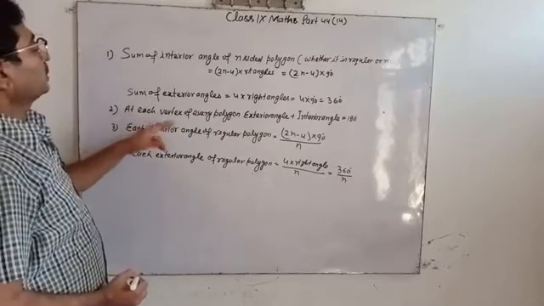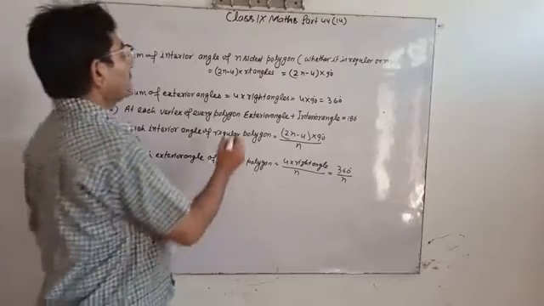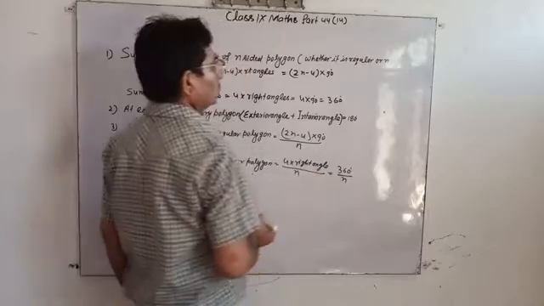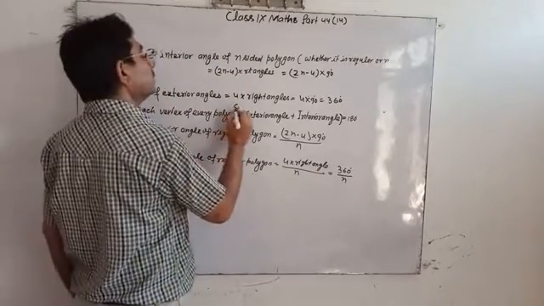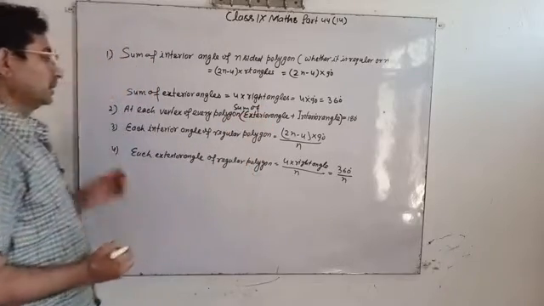At each vertex of every polygon, the sum of the exterior angle and interior angle is equal to 180 degrees.